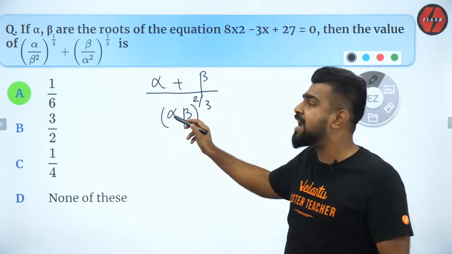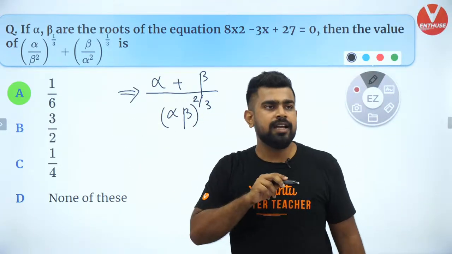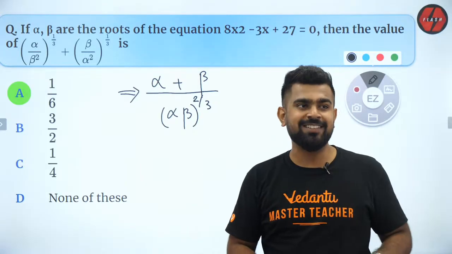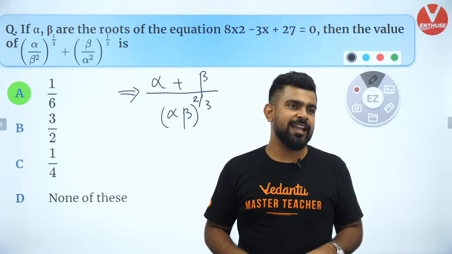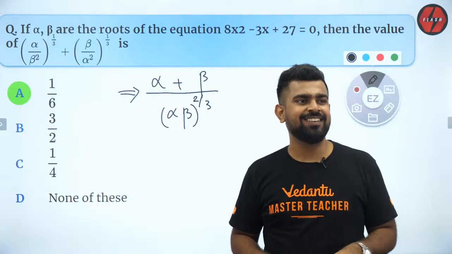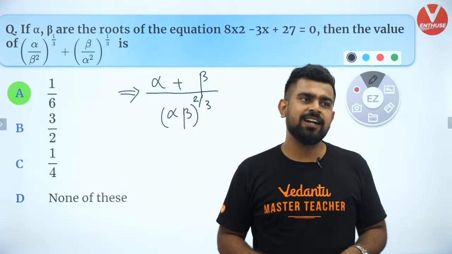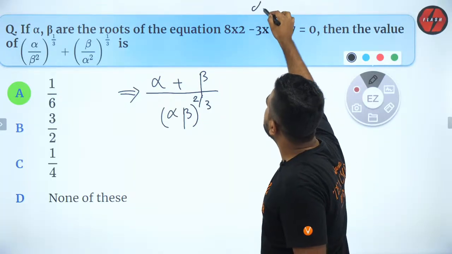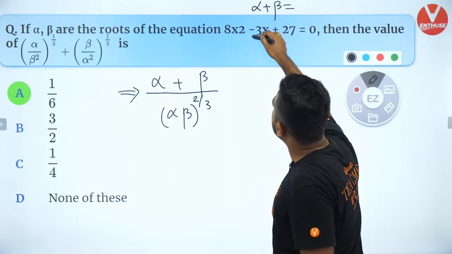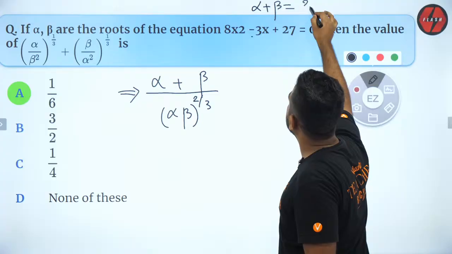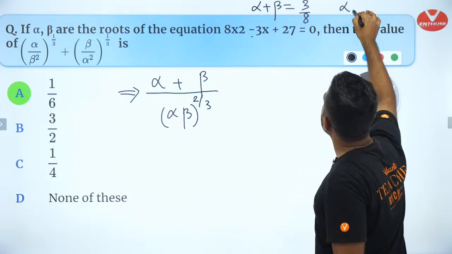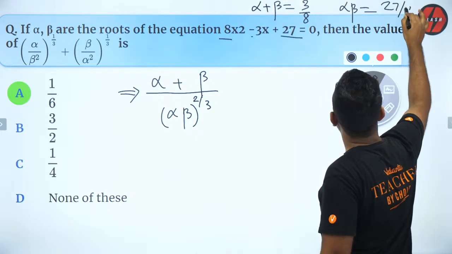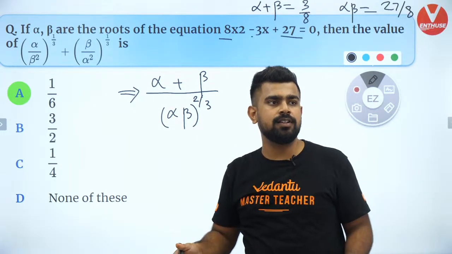When I take the LCM, the question is over. How many of you agree that this is the LCM of what I have? Thank you, Mohammad Farhan. That is so sweet of you, man. Okay. Great. Are you all clear? Everybody? Brilliant. So now, what is alpha plus beta? Alpha plus beta is equal to minus b by a, so it will be 3 by 8. And alpha beta is equal to c by a, which will be 27 by 8. Are you all clear with that?